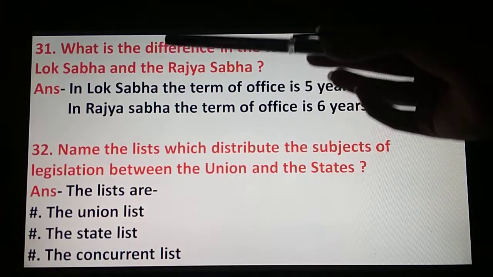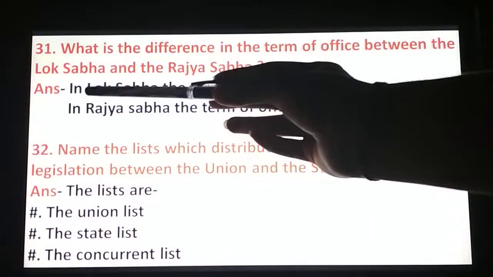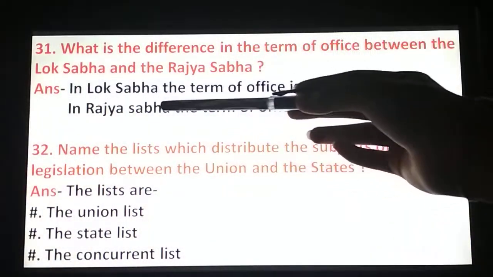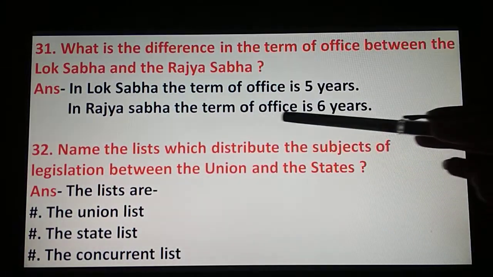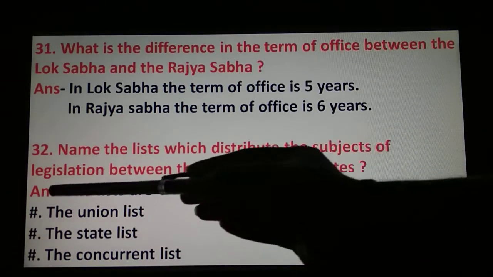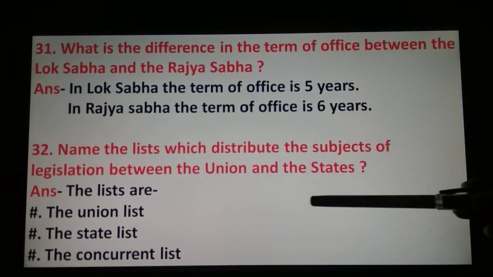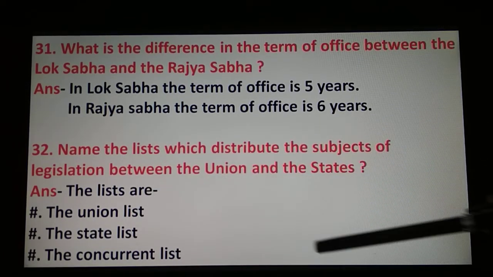Then 31st question is, what is the difference in the term of office between the Lok Sabha and the Rajya Sabha? In Lok Sabha, the term of office is 5 years and in the Rajya Sabha, the term of office is 6 years. Name the lists which distribute the subjects of legislation between the union and the states. The lists are the union list, the state list and the concurrent list.